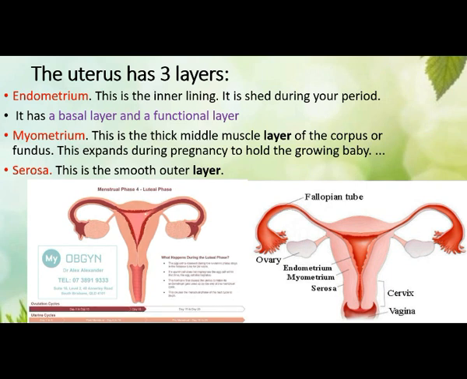So this is the inner layer or inner lining. It is shed during your period. So this functional layer usually sheds during menstruation. The myometrium is the thick middle muscle layer of the corpus or fundus. This expands during pregnancy to hold the growing baby. And the serosa is the smooth outer layer. So let us see what happens in endometriosis.